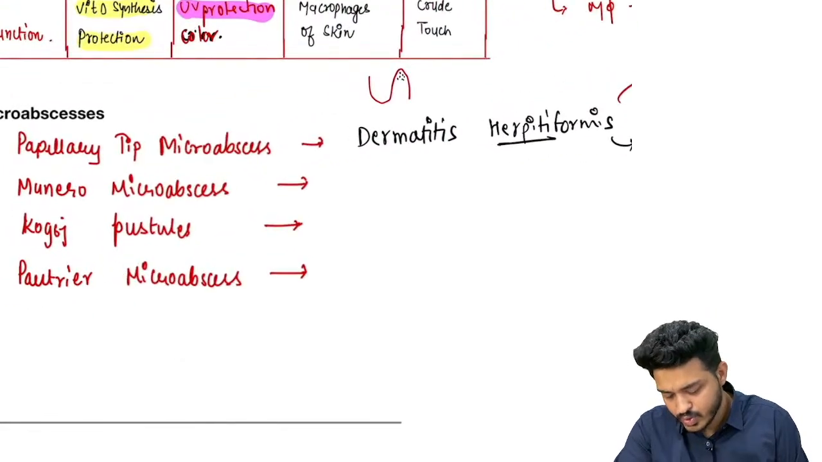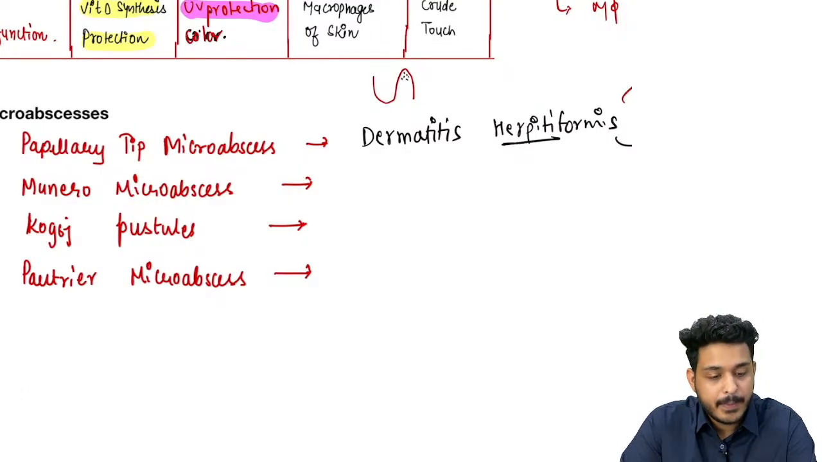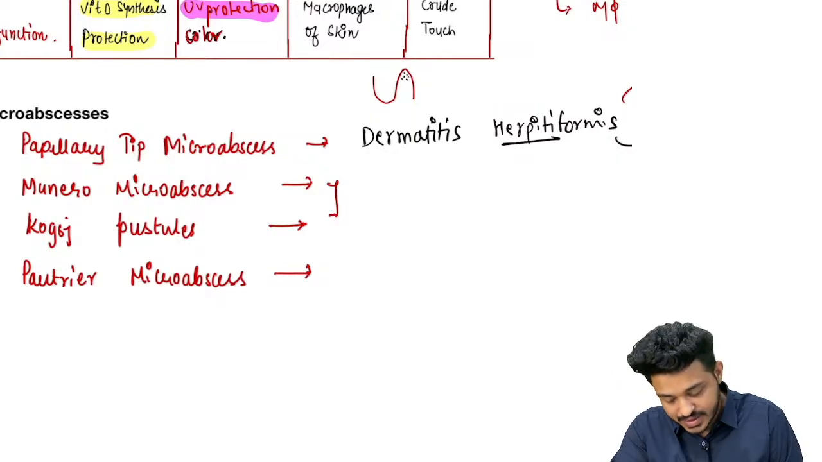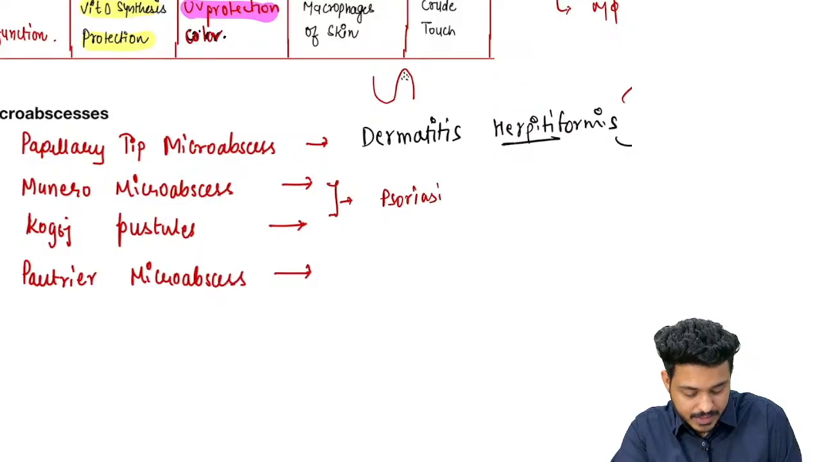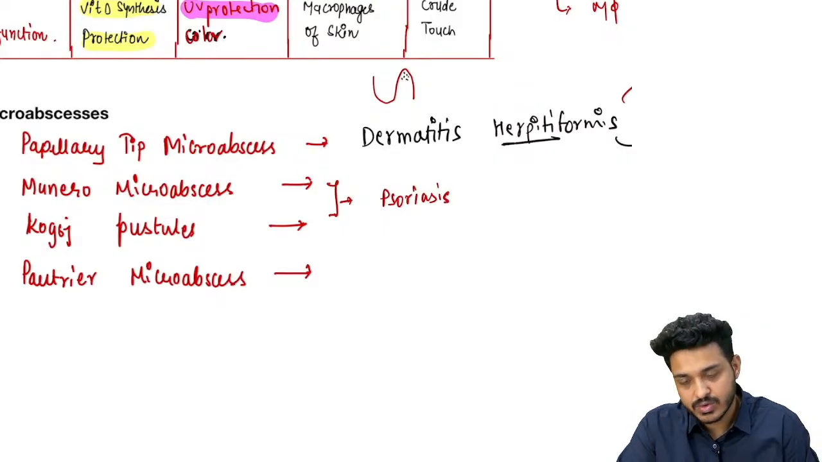Second one is your Munro microabscess and Kogoj pustules. These two things are going to be seen in psoriasis. Very, very important topic for tomorrow's exam. This psoriasis can be there, right? Psoriasis will be having Munro microabscess and Kogoj pustule.